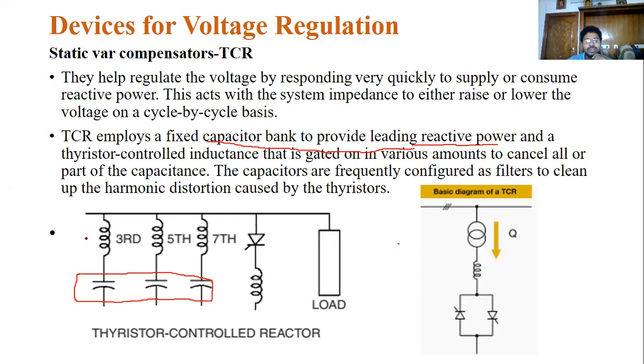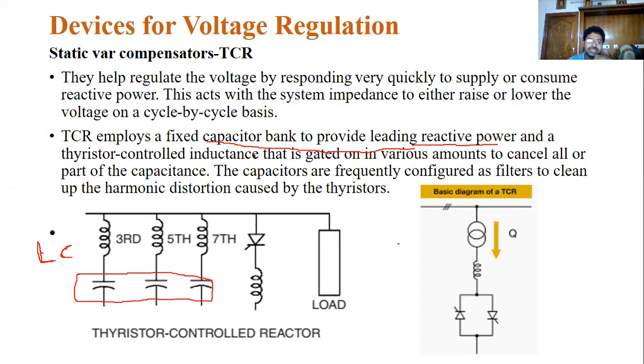Then there is a simple LC filter, here in series. In most cases an LC filter is connected as a shunt, but here it is in series.